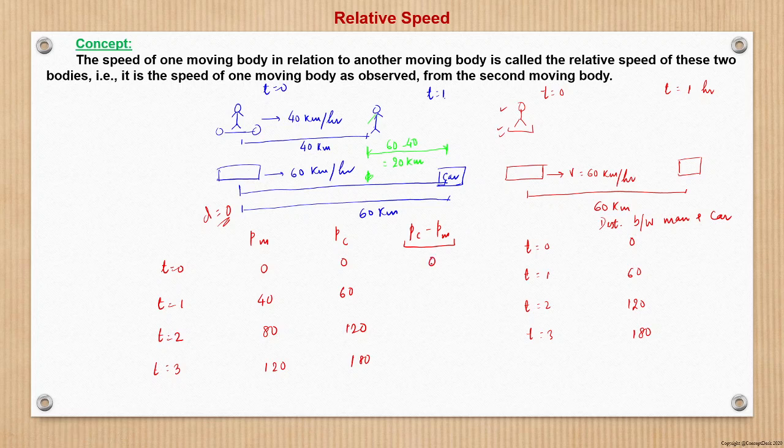So here the difference is 0. Here the car is 20 kilometers ahead of the bike. At t equal to 2 hours, the car is 40 kilometers ahead of the bike. At time t equal to 3, the car is 60 kilometers ahead of the bike, right? So now from here we will try to understand. Now we have to find what the relative speed is.